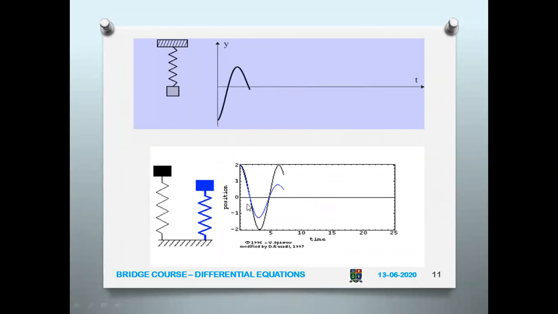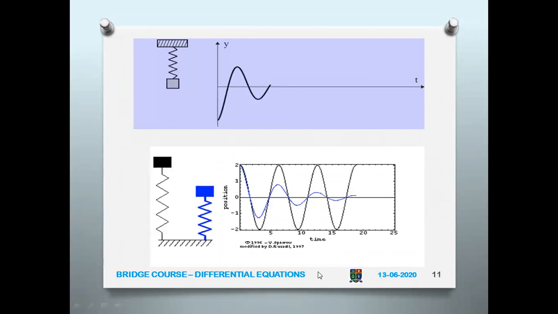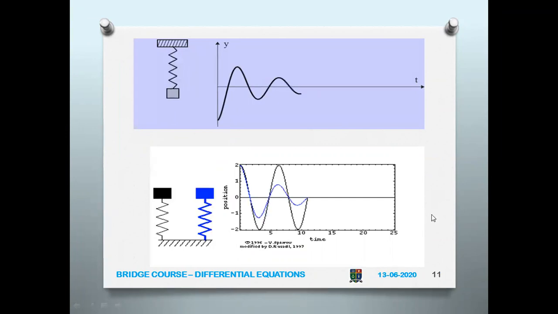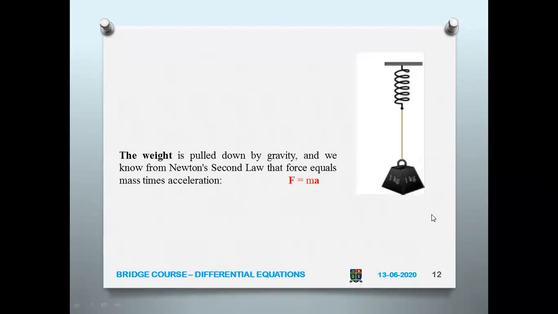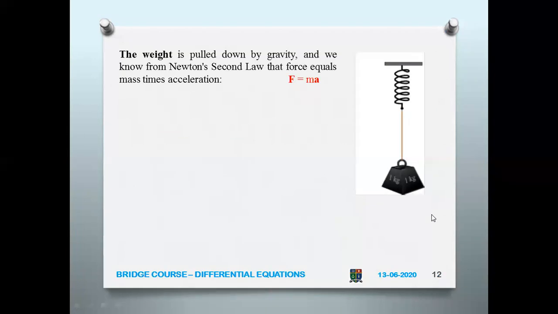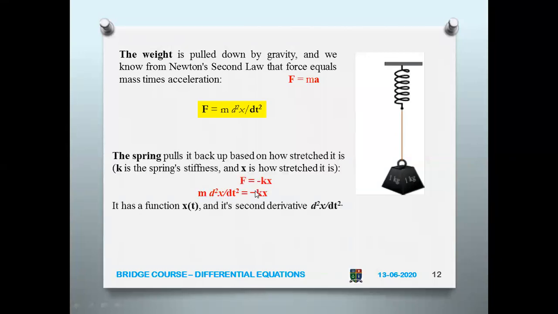Now there are two springs, and they go inside each other. Let us see how we will be forming the equation. Even here we are going to take Newton's second law of motion, the law of force. That is a, actually it is dv by dt, or d squared x by dt squared, the rate of change of velocity with respect to time. That is nothing but d squared x by dt squared.